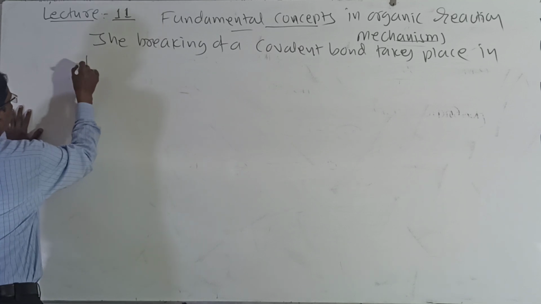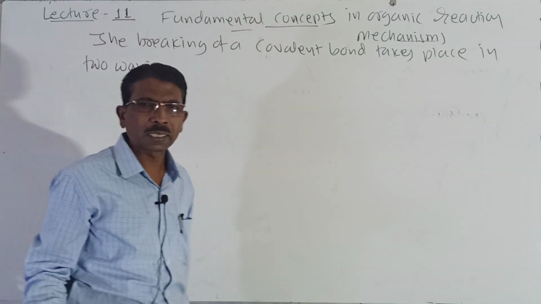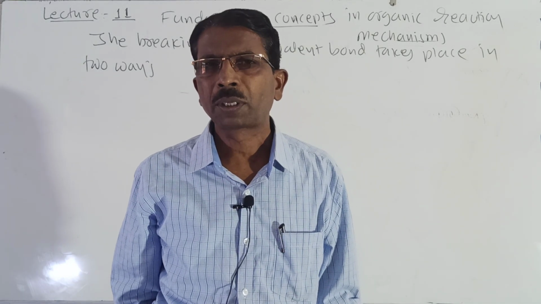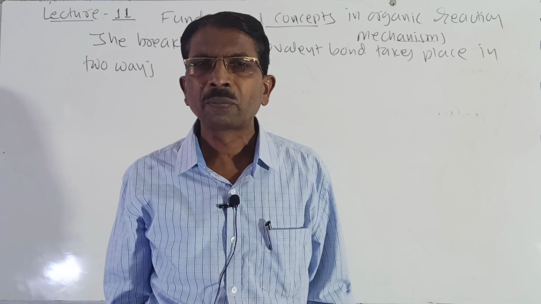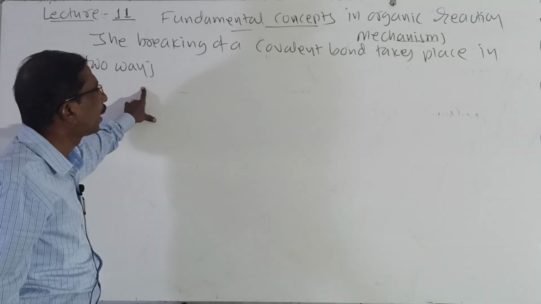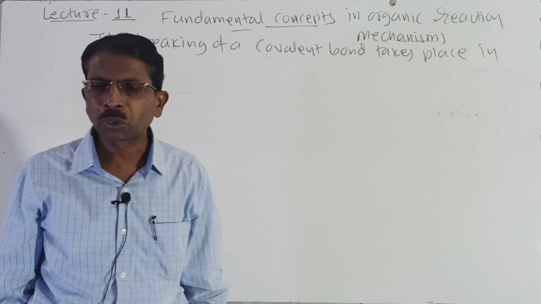Look here students, we know that a covalent bond is formed by equal sharing of an electron pair between the two atoms. But how does the covalent bond break? The breaking of a covalent bond takes place in two ways. So which are those two ways?